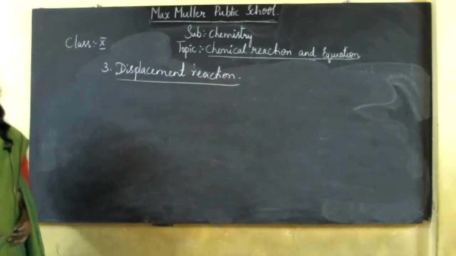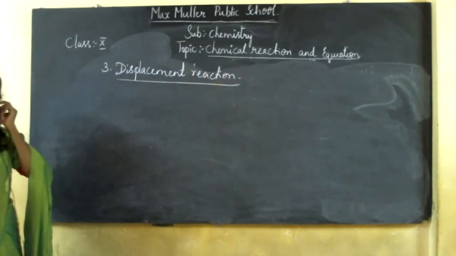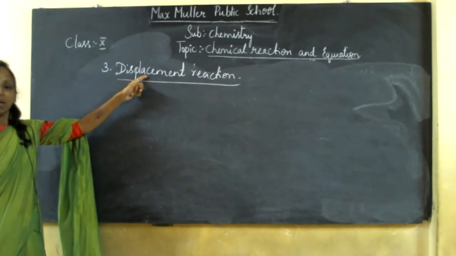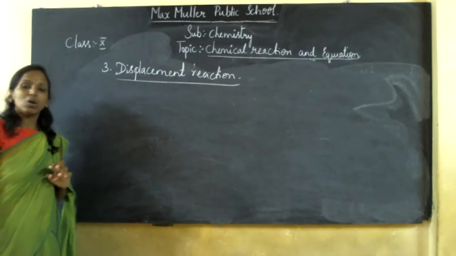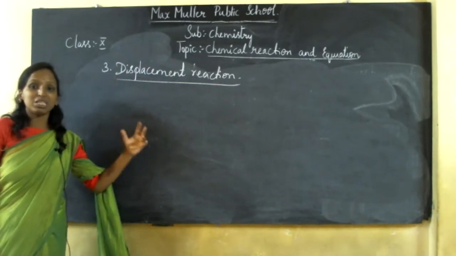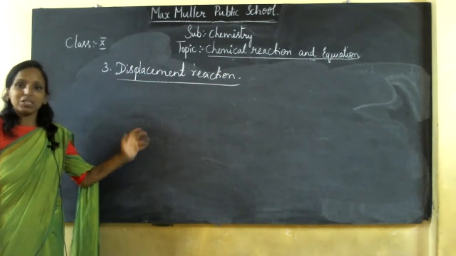So what is displacement? The name itself will tell you, children, displacement means displace, misplace. You would have heard the word misplace. Instead of keeping that in this place, it has been kept in some other place.